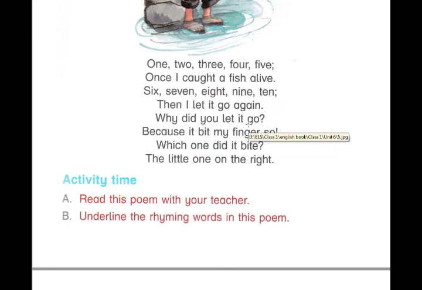In the fifth line, you can see go, and in the next line, so. Underline these words. And in the last 2 lines, you can see at the end, bite and right. These are also rhyming words. So you have to underline these words: five, alive, go, so, bite and right.